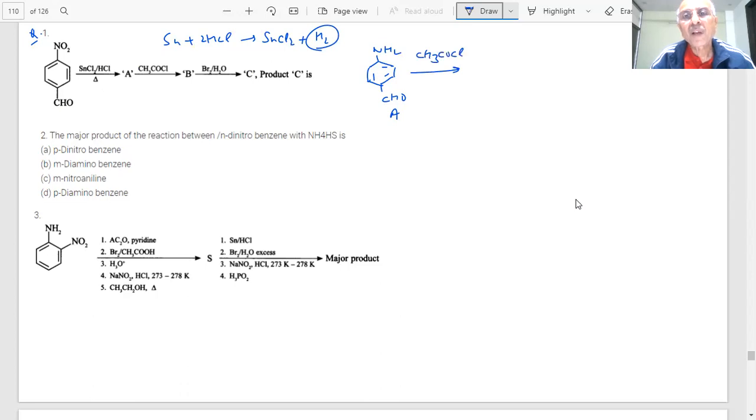What does this group do, student? This will be acetylation, COCH3. What will happen?